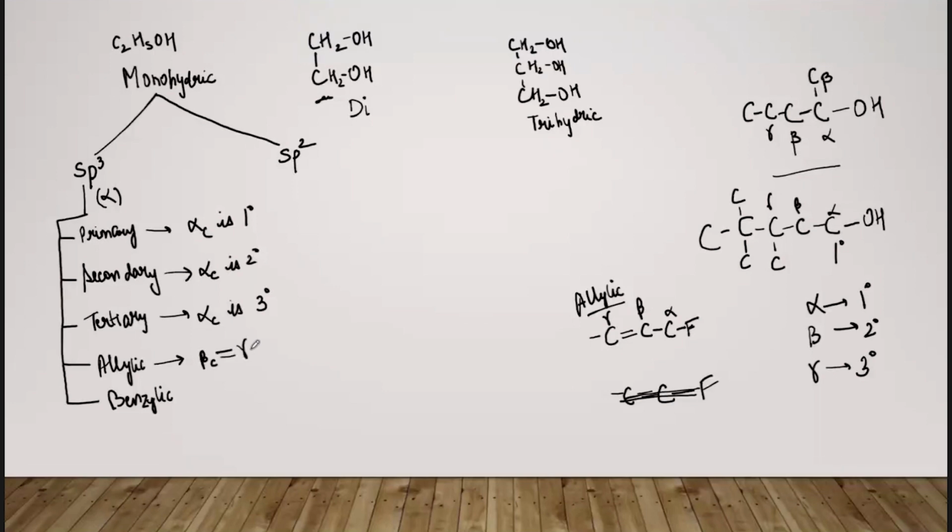This is just a way of writing to help you understand, not a correct way: a carbon which is beta carbon, double bond, gamma carbon. The alpha carbon is still sp3 hybridized.